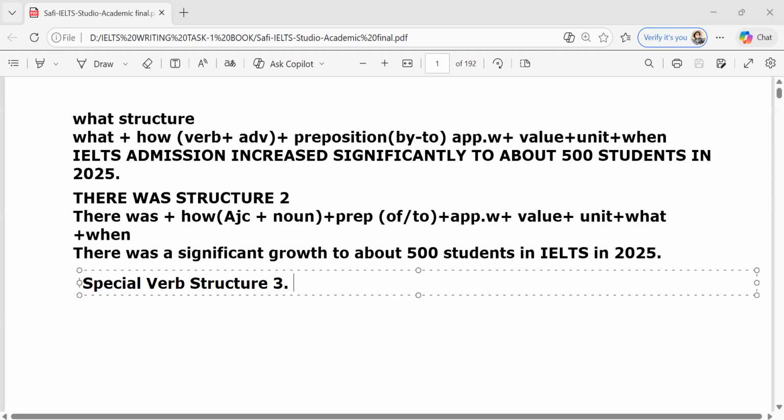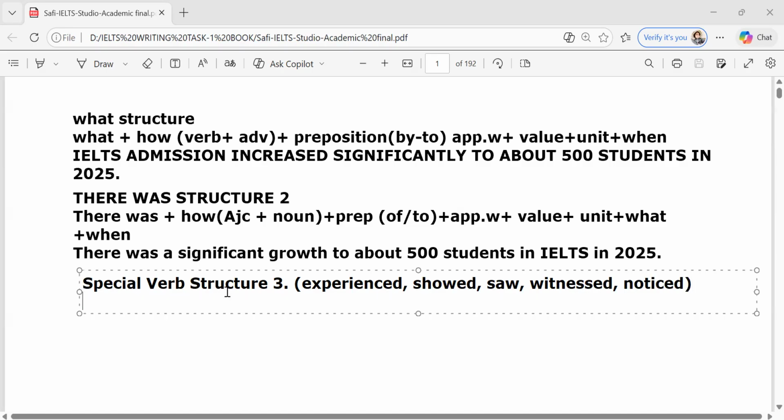There are a few verbs we can introduce, for example: experienced, showed, saw, witnessed, noticed. Clear? I call these five special verbs. We call it the special verb structure.